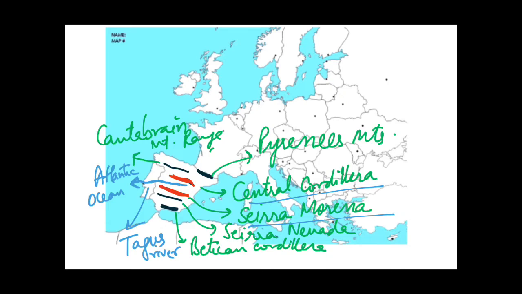And one more thing, here lies Madrid, which is the capital of Spain. It lies on the Tagus River. And also here lies Lisbon, as this country is Portugal. So here lies Lisbon, which is the capital of Portugal, and it also lies on the Tagus River. That means the capital of Spain and the capital of Portugal both lie on the Tagus River.